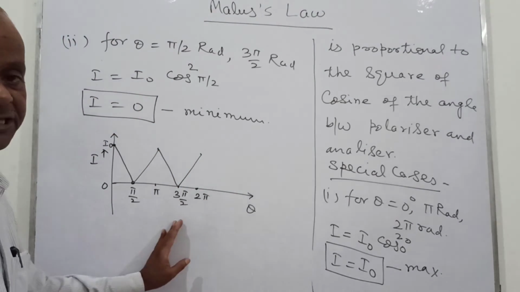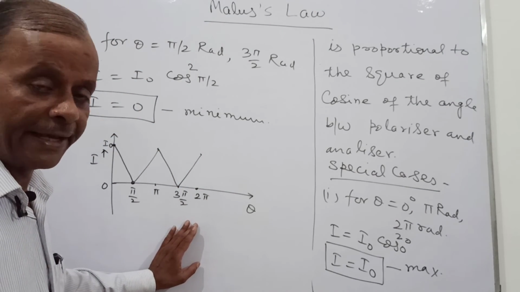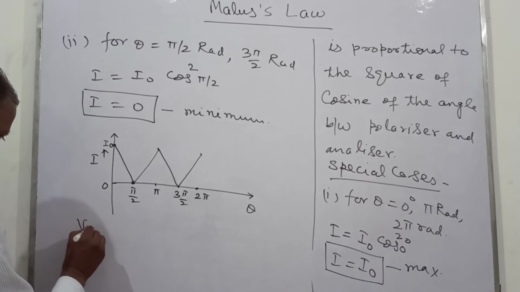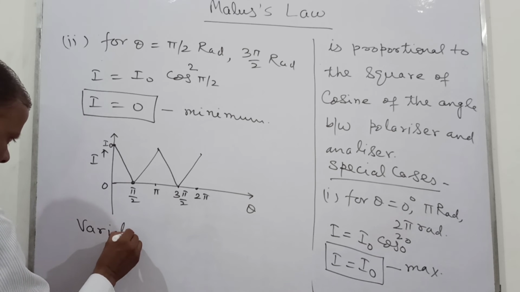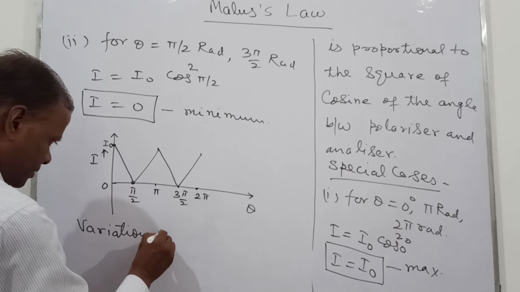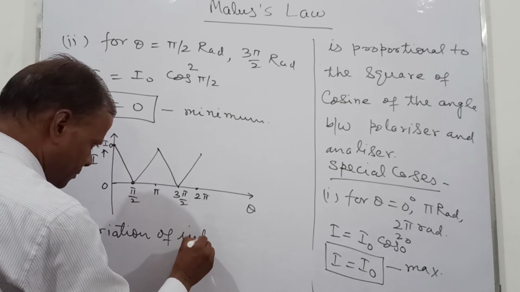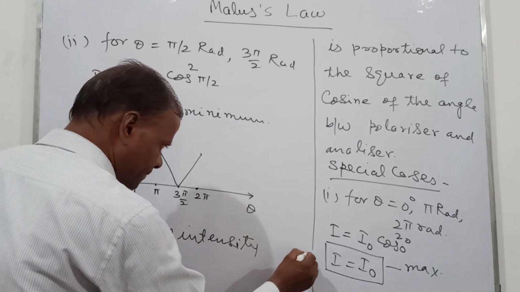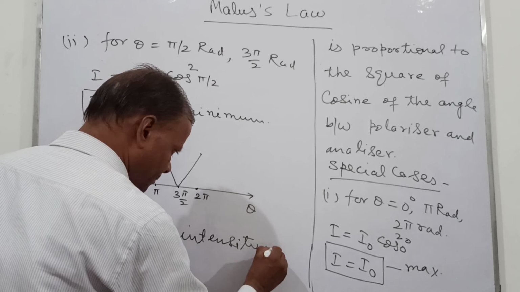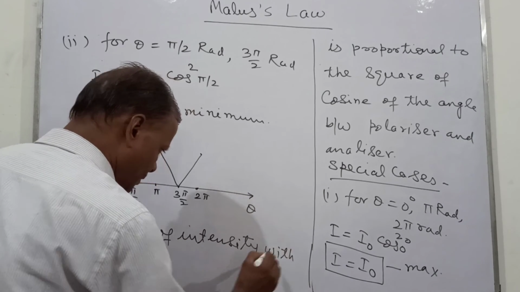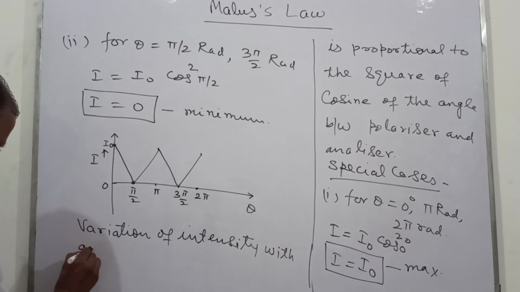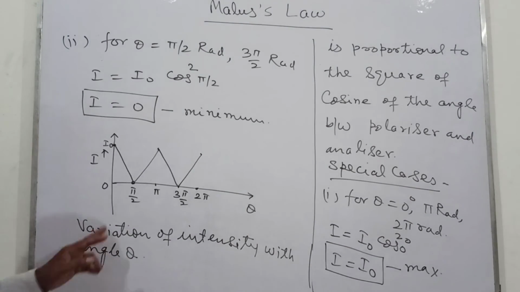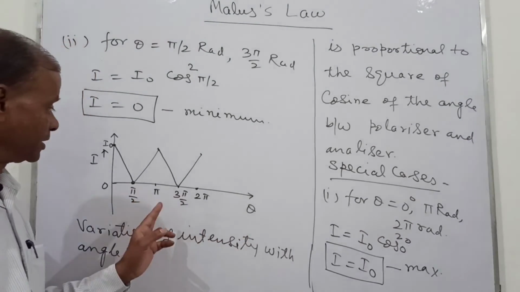This shows the variation of intensity with the angle theta. So this is the graph showing the variation clearly.